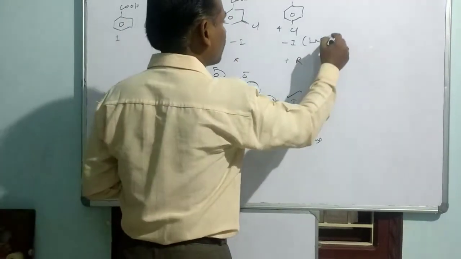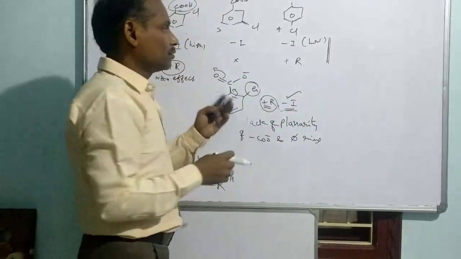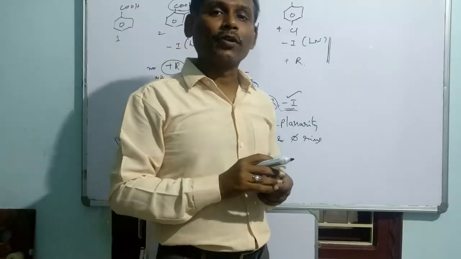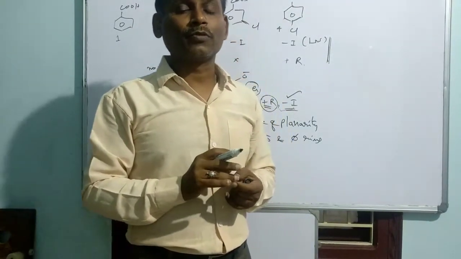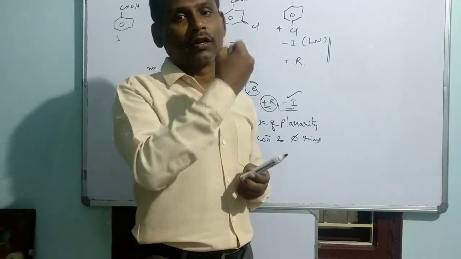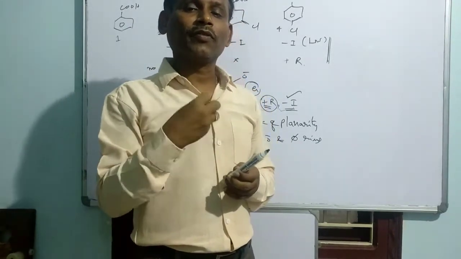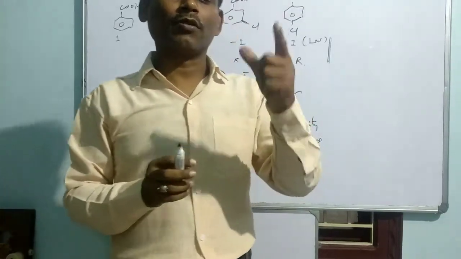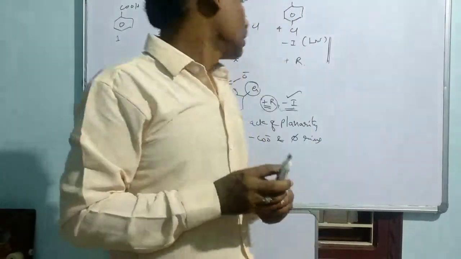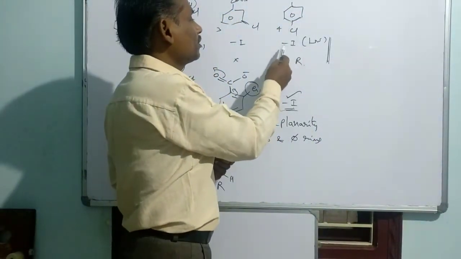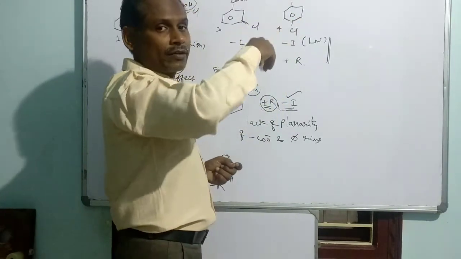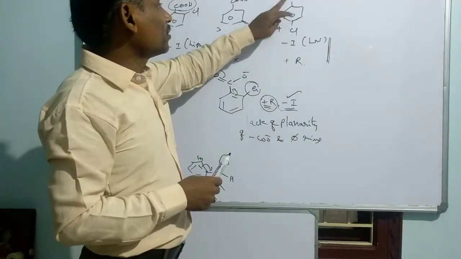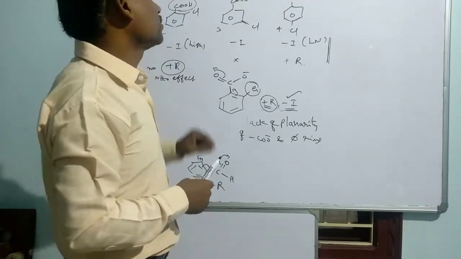That means if we take among these two, which effect is dominant, because the two effects operate in opposite manner. Inductive effect operates in a negative manner. Resonance effect is operated in a positive manner. Inductive effect withdraws the electrons from the system, whereas resonance effect pumps the electron to the system. So which is the dominant? In the case of halogens, inductive effect is the dominant factor, practically. As inductive effect is dominant, which is taking the electron from the system, para-chlorobenzoic acid is a stronger acid compared to even benzoic acid.